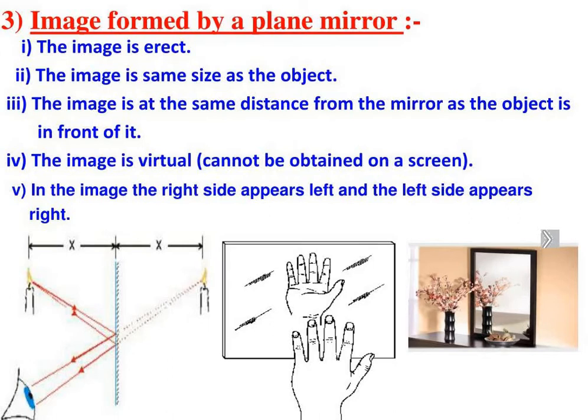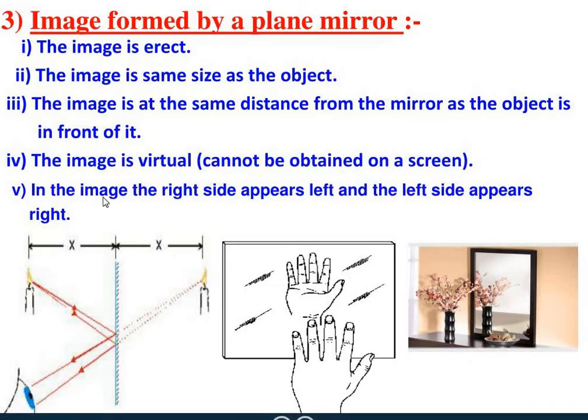Is it bigger or smaller than you, or of the same size? Place the palm of your hand on the flat surface of the mirror, as you can see on the screen, and study its reflected image. Is the image bigger, smaller, or of the same size? Now, move your hand slowly away from the mirror and observe the size of the image all the time. You will see that the size of the image neither increases nor decreases. It will remain the same. So the image is at the same distance behind the mirror as that of the object itself in front of it.